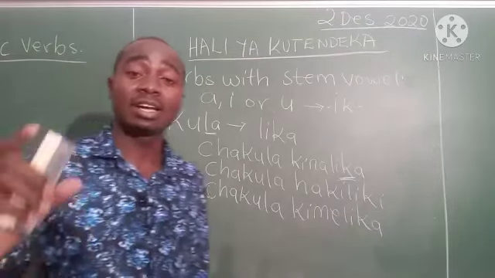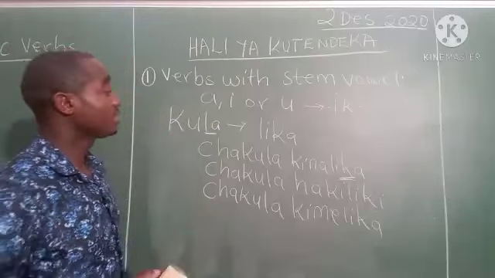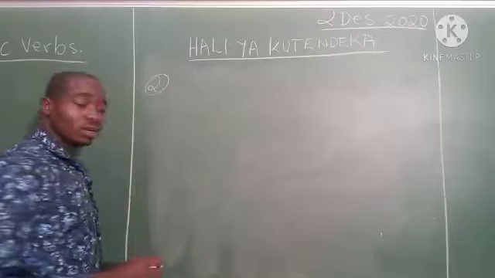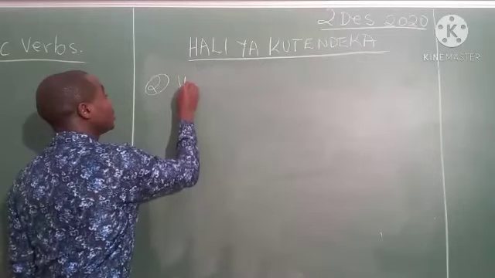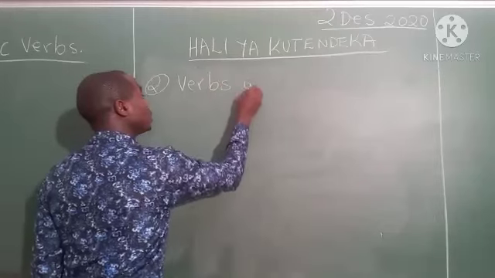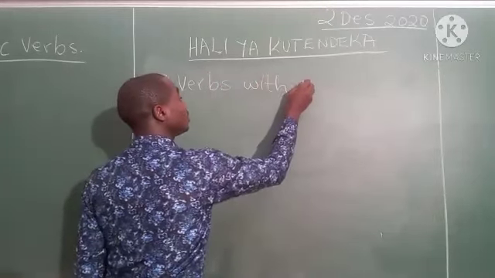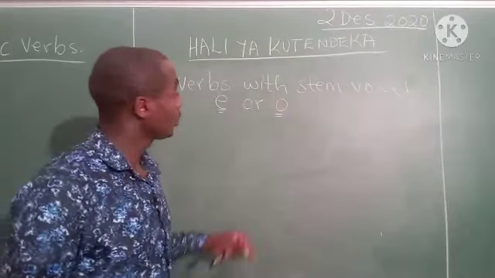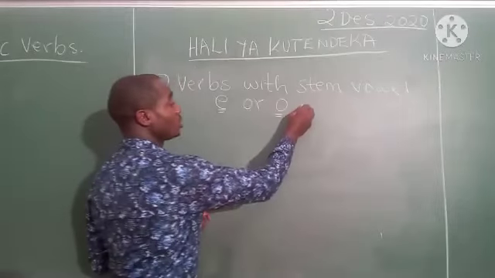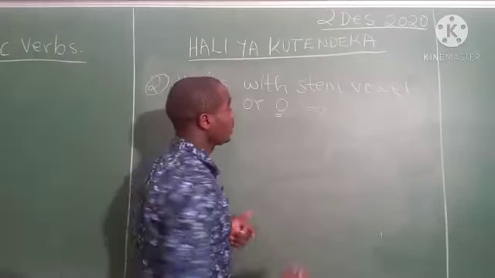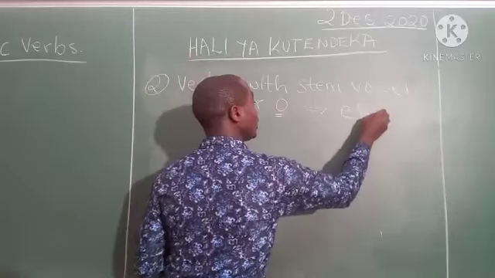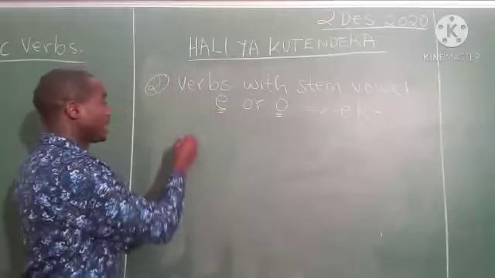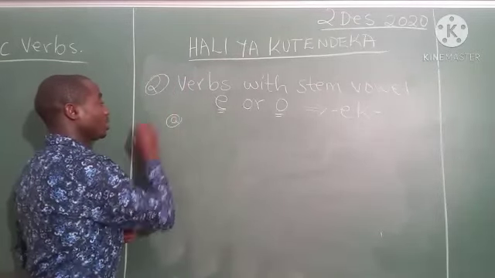Okay, we're going to the next way of forming these stative verbs. Verbs, two. Now here, this one will take the vowels E and K, which will be inserted between the last vowel. So, penda, for example.